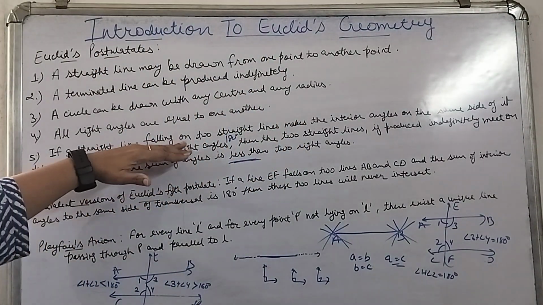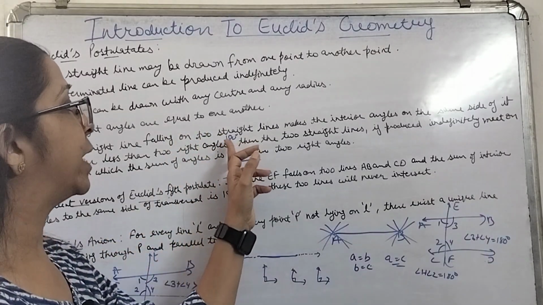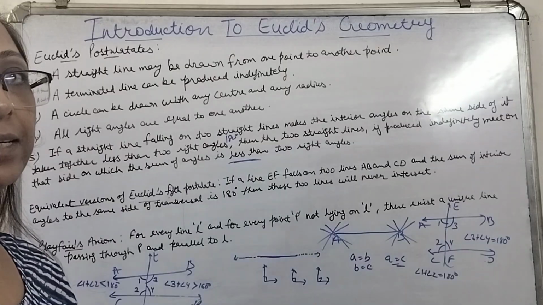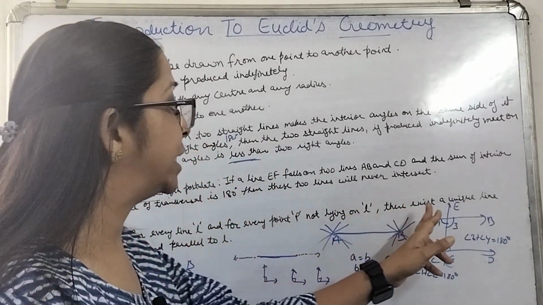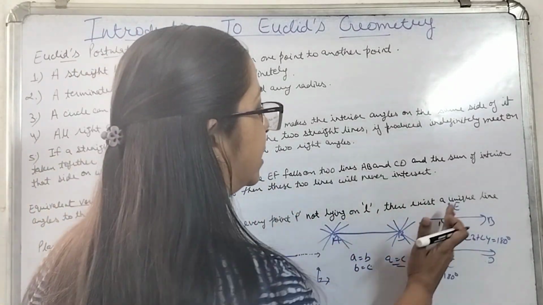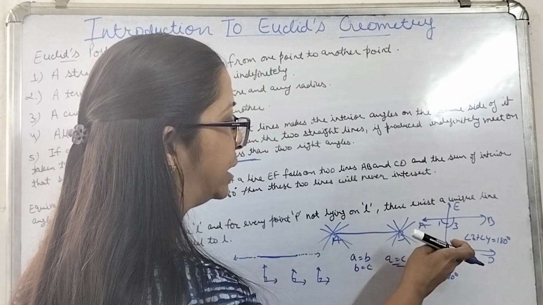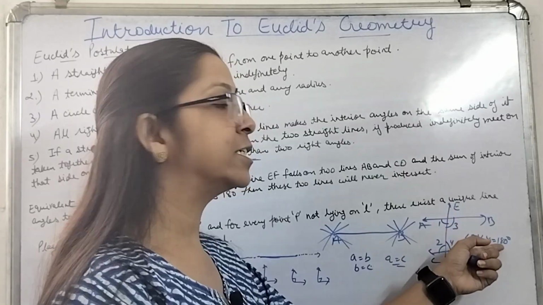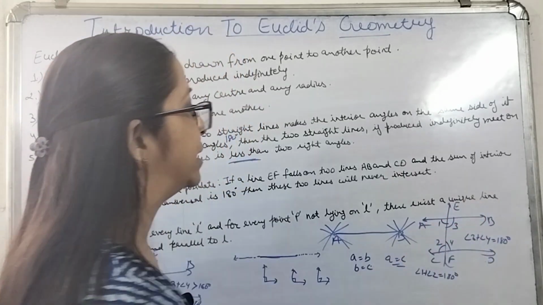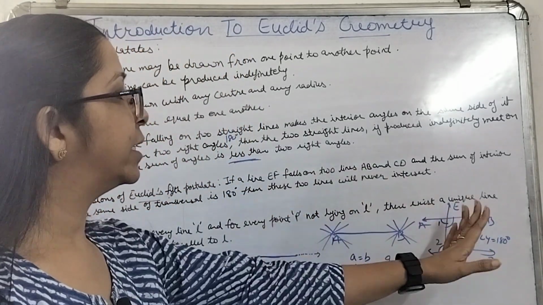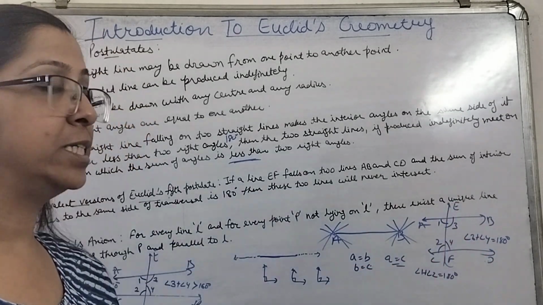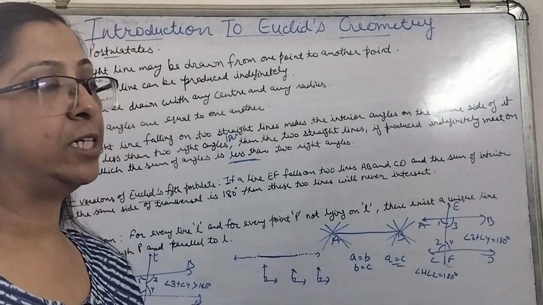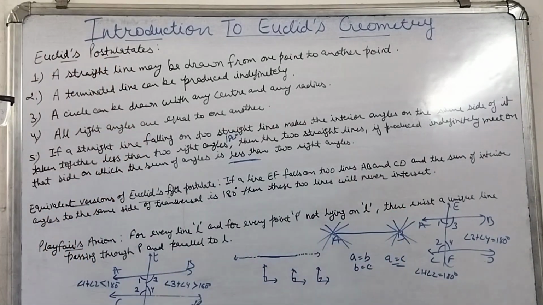Because see, it was said that on the side where the sum of the angles is less than 180 degrees, if we produce in that direction, they will intersect each other. So if the sum is 180 degrees on both sides, this side of the transversal the sum of the interior angles is 180 degrees, and this side of the transversal also the sum of the interior angles is 180 degrees, then in whatever direction we extend and produce these two lines, they will never intersect each other. They will be parallel lines.